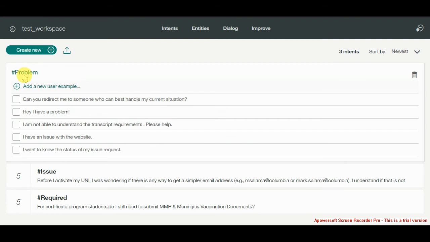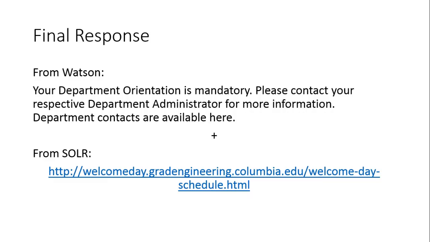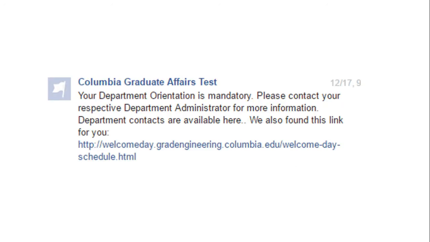So based on these intents and entities, the Watson API gives the related intent and entity for any question you give to it. Basically, first we train it using the given questions, and then when a new question comes, it takes the intent and entity of that question and compares it with our intents and entities. When there's a match, it returns the most relevant question within that intent and entity. So this is how the response is being built, and later the URL returned by Solr is also attached to the response to make the final response, which looks like this.